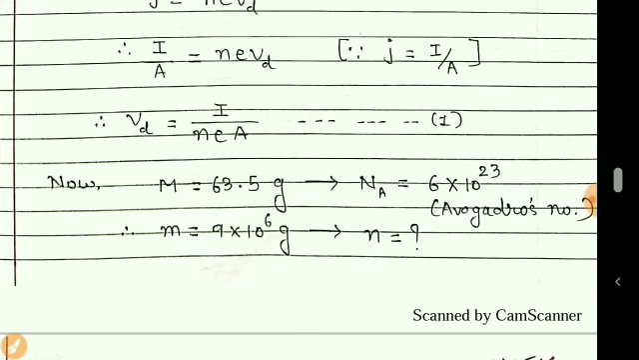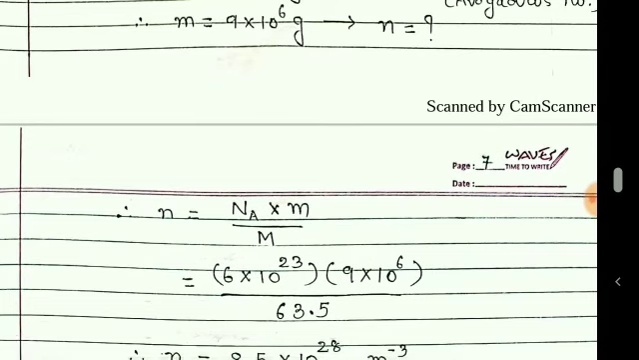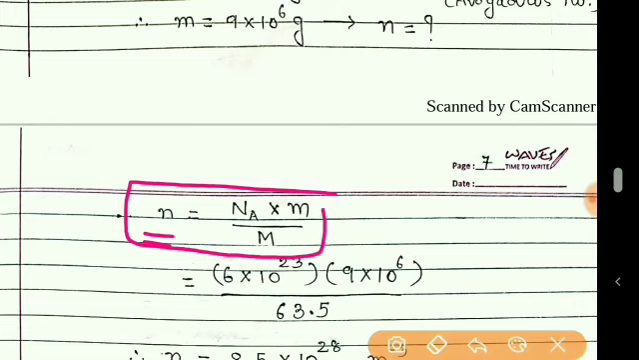So simply cross multiplication: m into Na is equal to M into n, and if we make n the subject, we get this formula: n is equal to Na into m upon capital M. I hope you get it. Do the rough work if you need, because I always tell you to sit with a notebook, a textbook, and a pen so that you can calculate this.